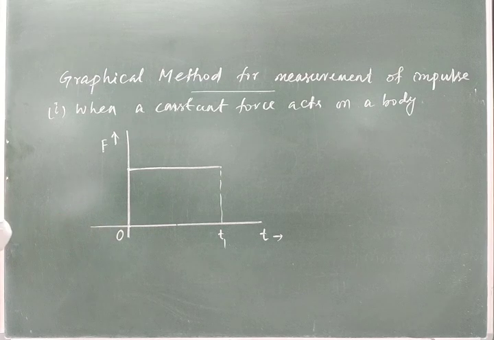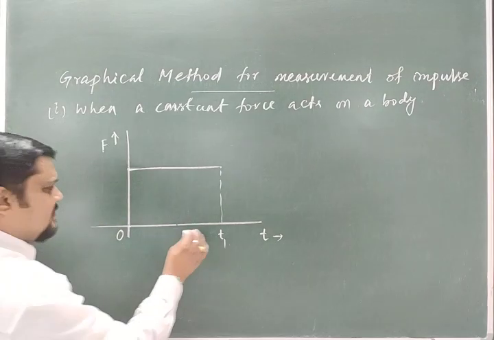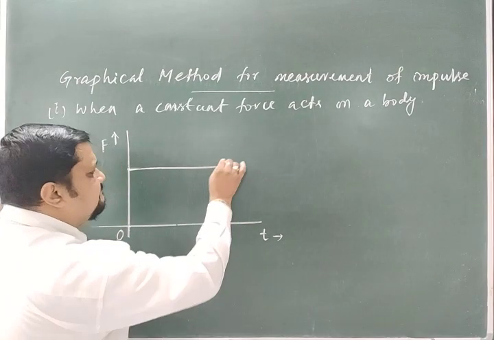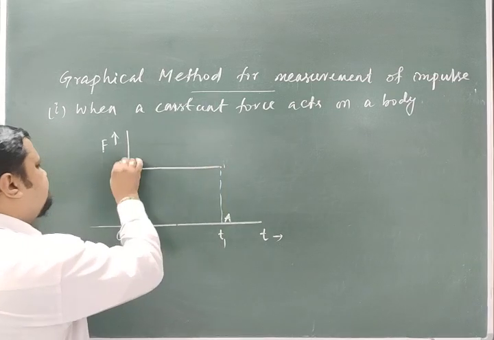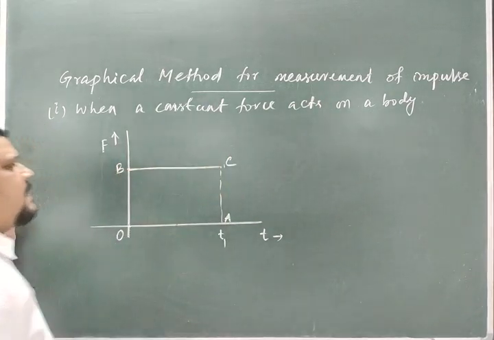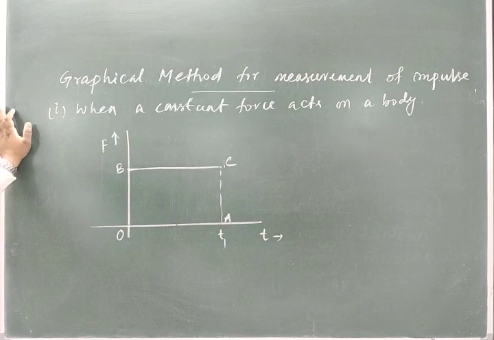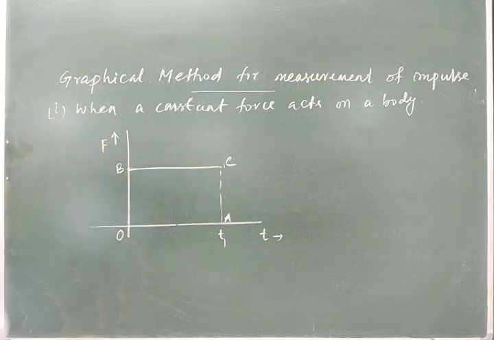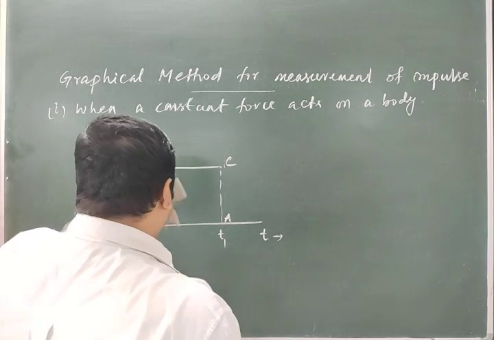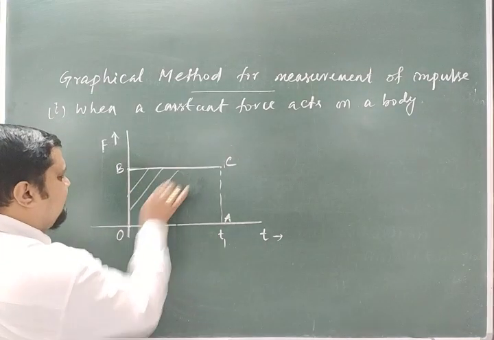So in this case, let me put the names also A, B, C. So BC should be parallel to OA, to the time axis, because the force is constant. So how will we measure impulse from this graph? Now you say, what is the area of this portion, or the graph below this?